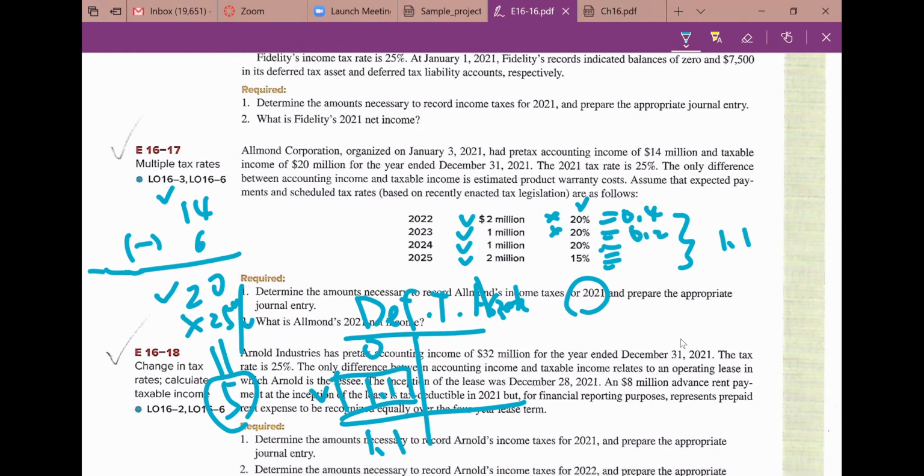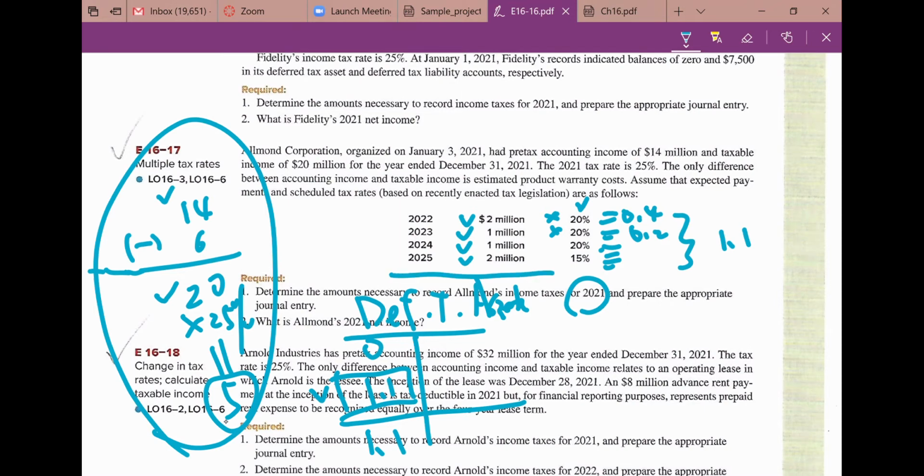Like the example we had, you could set up a separate column. The first column should be the current year column, 2021. Then this is the detailed calculation of the future deductible amounts.